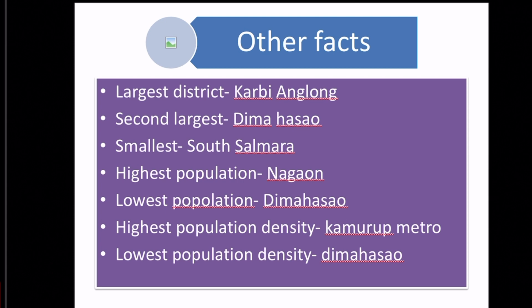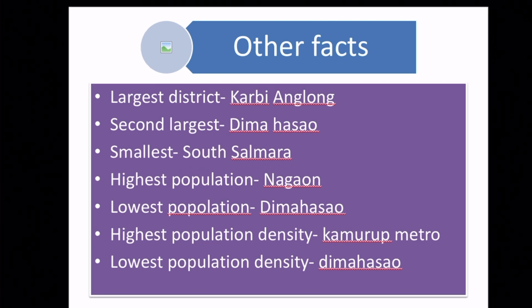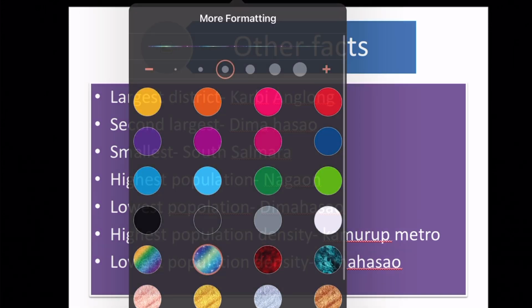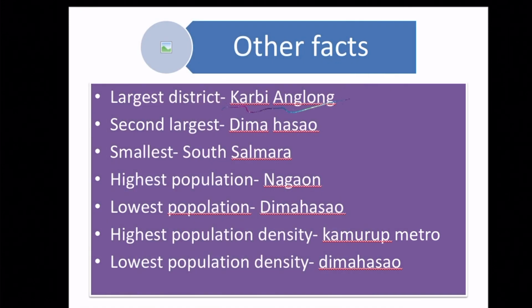Let's look into some other facts of Assam. The largest district of Assam is Karbi Anglong. And the second largest is Dima Hasao. And the smallest is South Salmara. Actually, a few months back, or just 1 year back, it was Bajali.